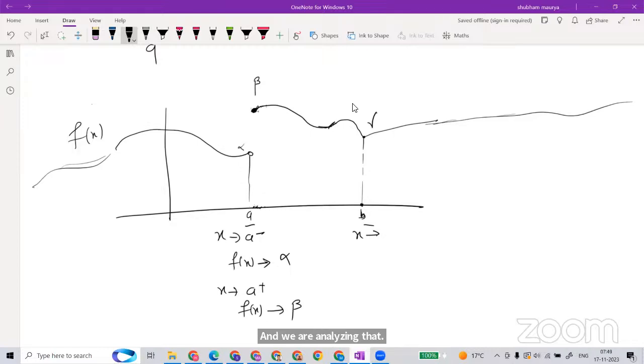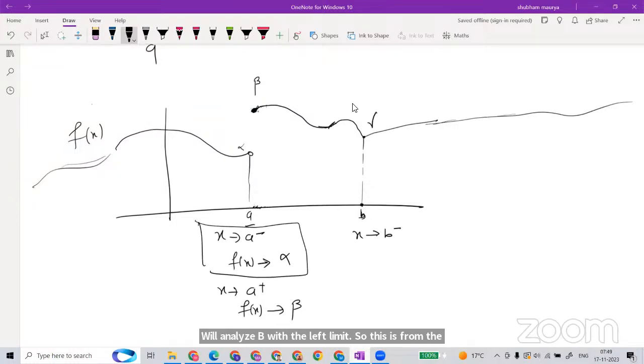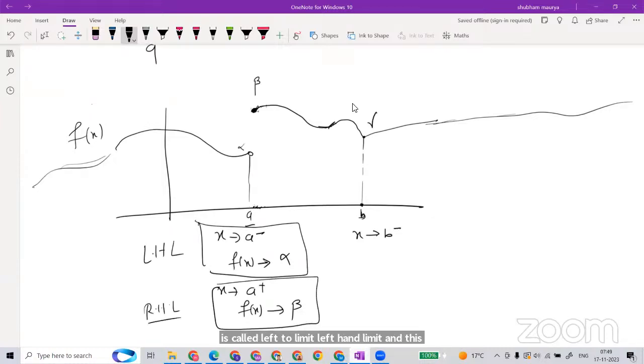So when you start analyzing, at a particular point we will do the limit thing. The limit we will analyze from the left and right. Same way we will think here also, we'll analyze B with the left limit. So this is from the left, that is called left limit. This whole thing is called the left hand limit, and this whole thing is called the right hand limit or right limit. So analyze with the left and right limit.